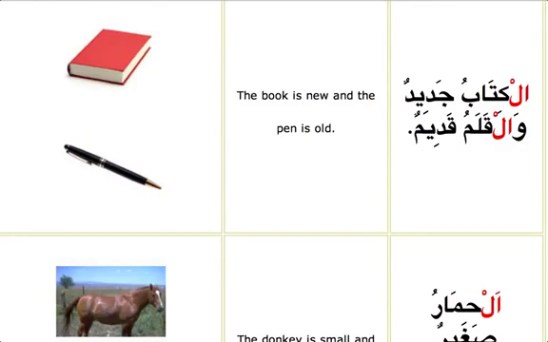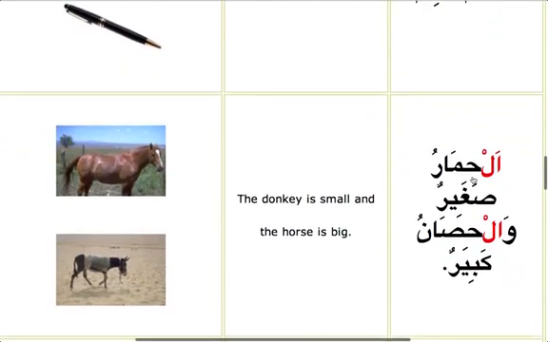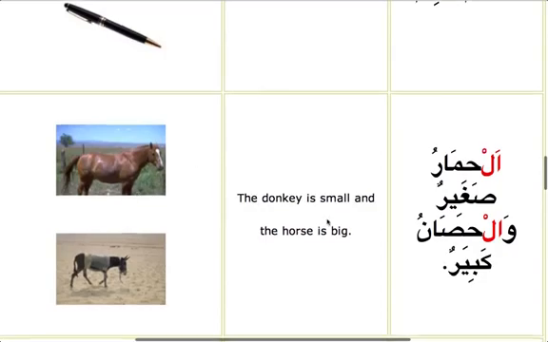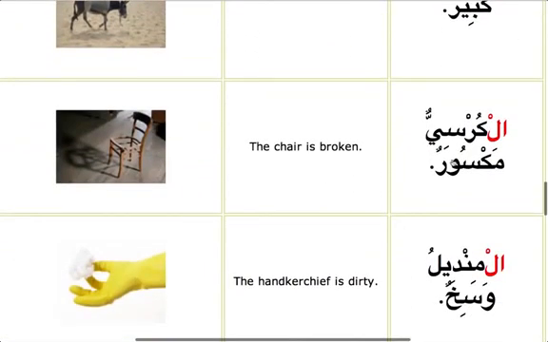So this is our take home lesson today, that mubtada at the beginning, when it is a proper noun, it will have al, dhamma is definite, khabar is indefinite. Al-kitabu jadidun wal-qalamu qadimun. You see, al-himaru, the donkey, saghirun, means small, wal-hisanu kabirun, and the horse is big. Al-kursiyu maksurun, the chair is broken.